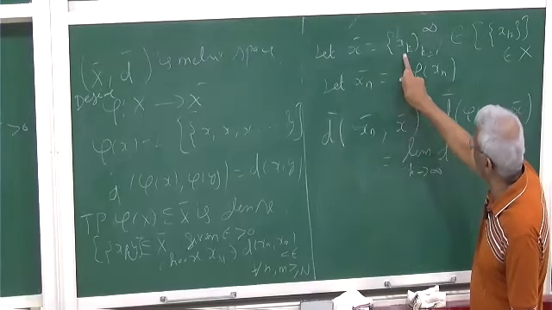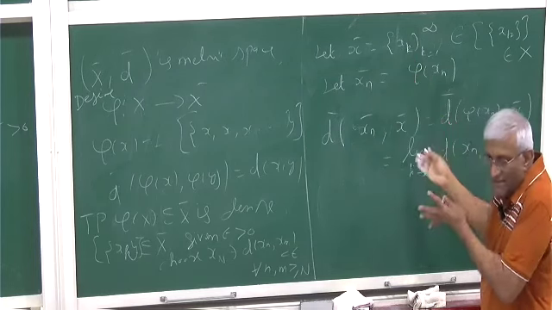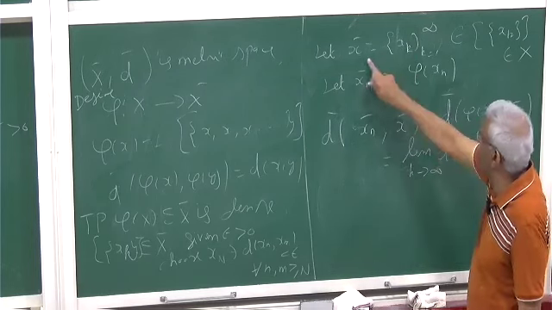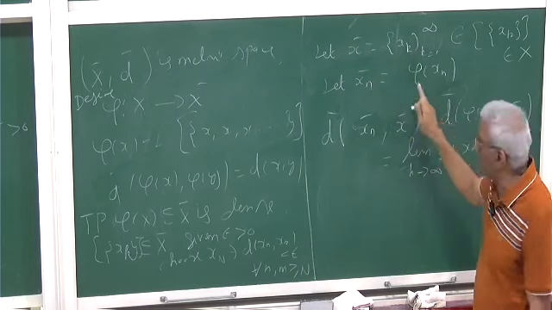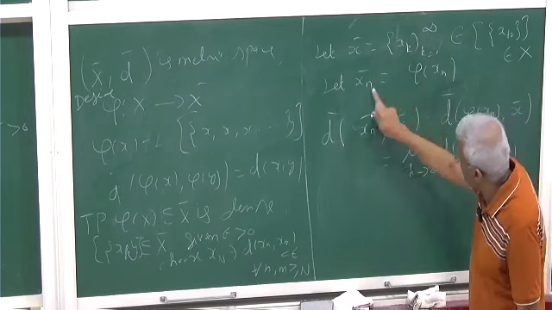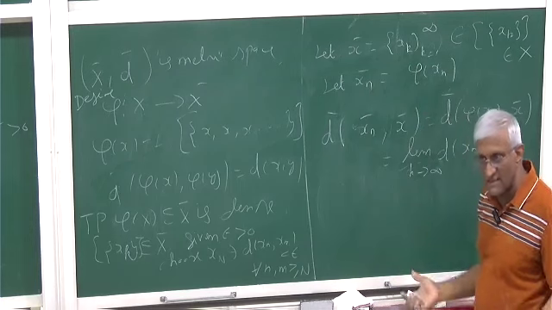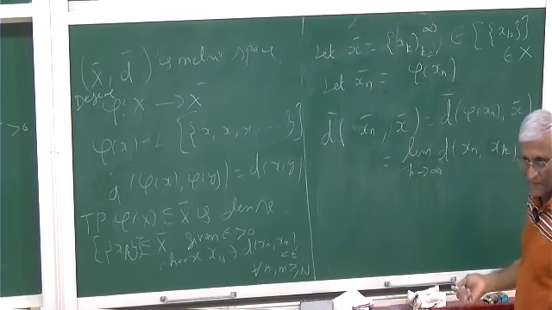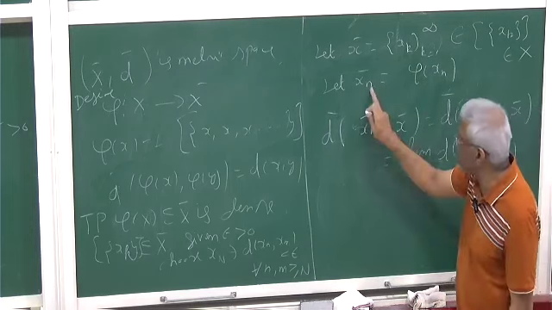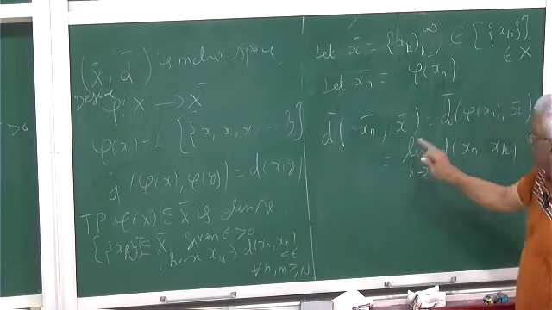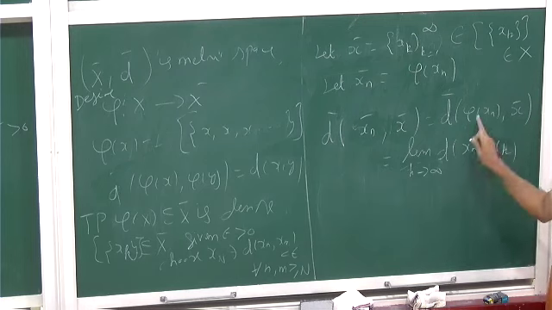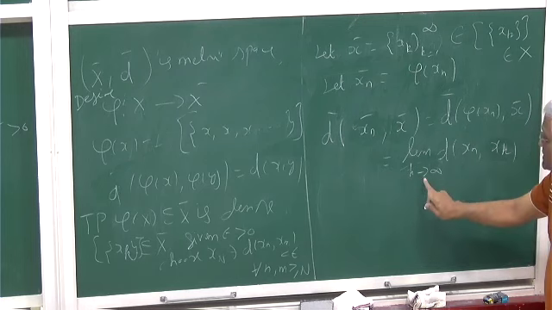You take a Cauchy sequence xk, though you have to work with equivalence classes, but it's okay. Then I take the nth element and the constant sequence corresponding to it, call that xn bar, which is a sequence in x bar. Now I have to show that this converges in this metric. So d bar of xn bar and x bar is the limit as k goes to infinity of d of xn, xk.